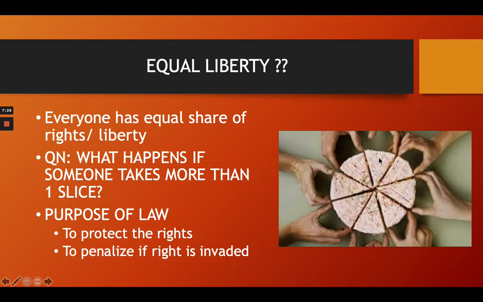So what will happen? It will disturb the ecosystem, upon which the purpose of the law is to protect the citizens. For example, it is to protect everybody to have the same set of rights. On the other hand, it also says to penalize if the right is invaded. So, for example, there are 8 slices, and one person takes a second slice, leaving behind the aggrieved person.